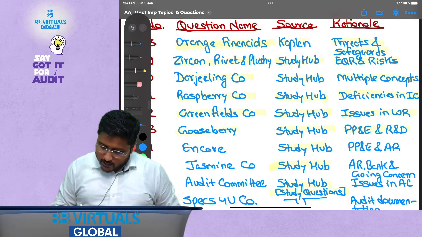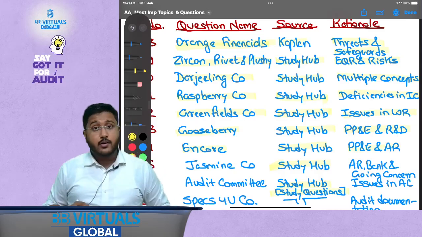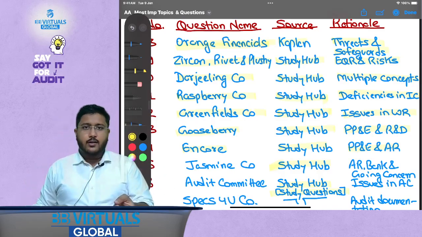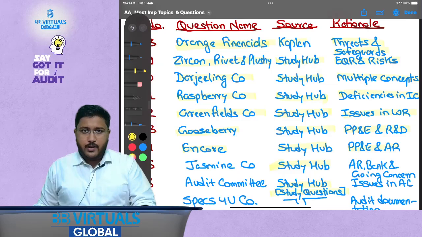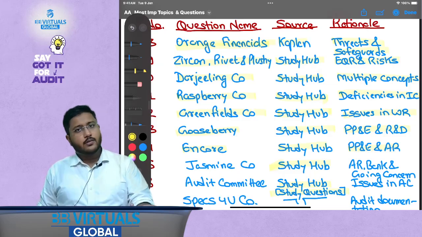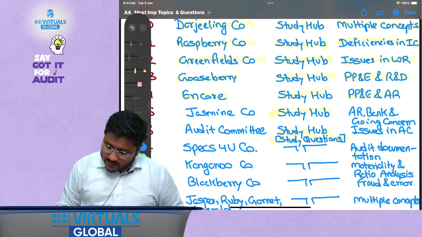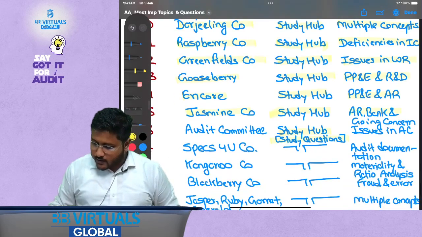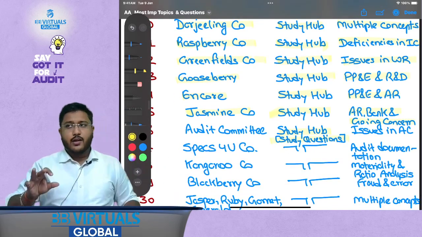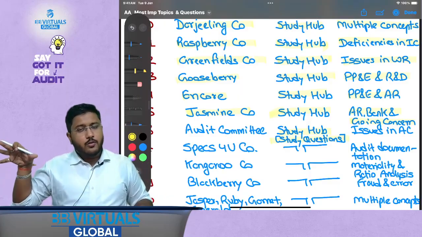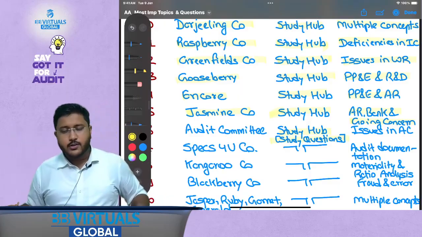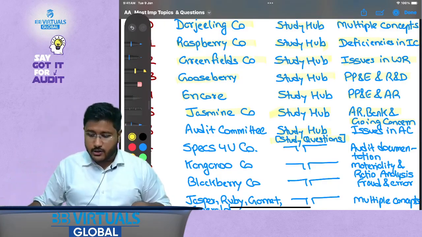Gooseberry, PP&D R&D. Encore, PP&D and AR. See, again PP&D, R&D, payables, receivables, cash and bank balances. That is something that is going to be repeated, and once and twice revenue or inventory. Then Jasmine Company, AR, bank and going concern. Again, see, so if you solve these questions, you will be in a very good position to solve these questions in the examination also, and that is why I am mentioning this part here.